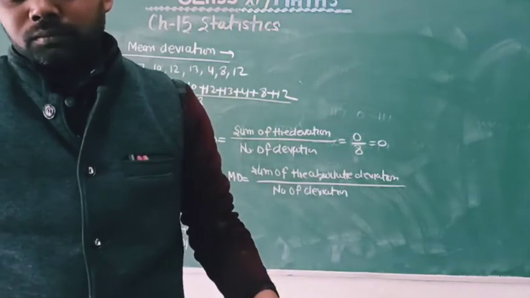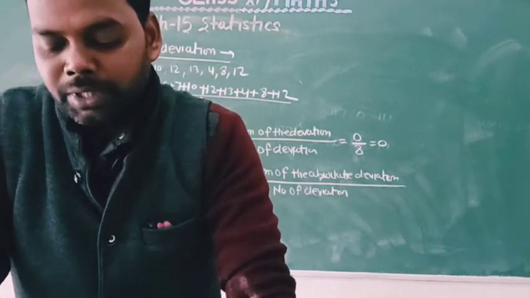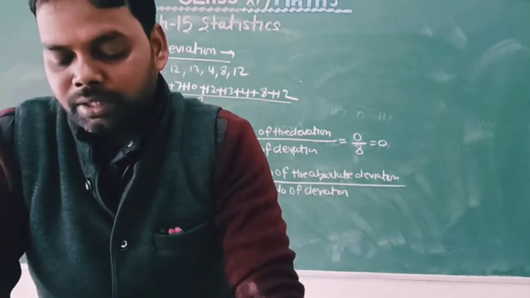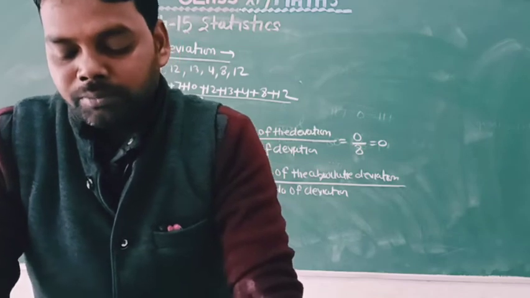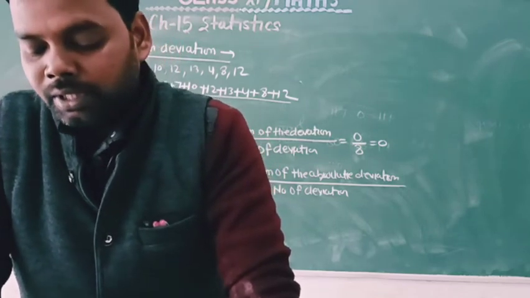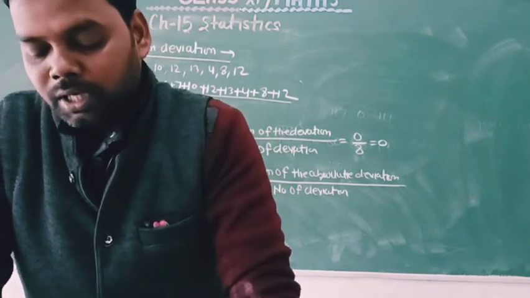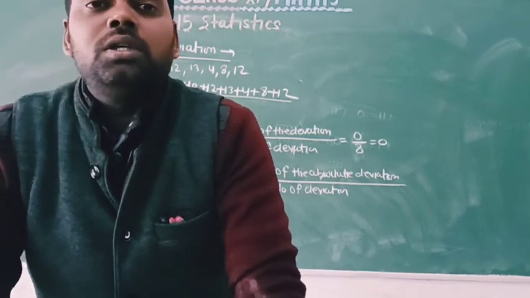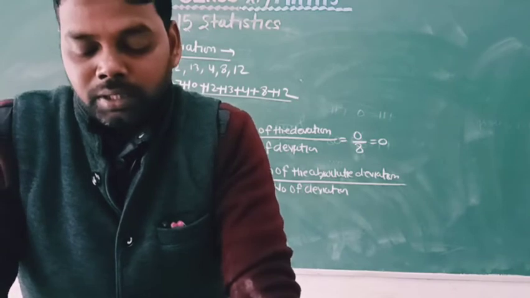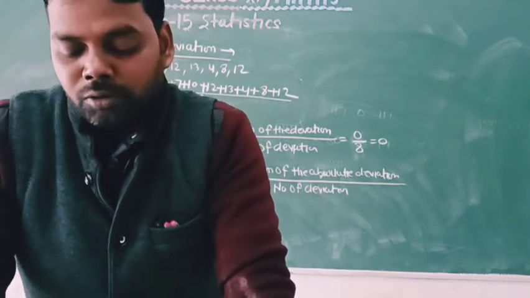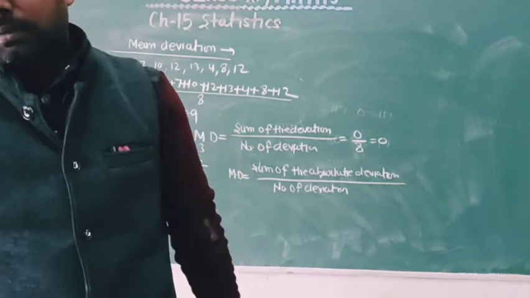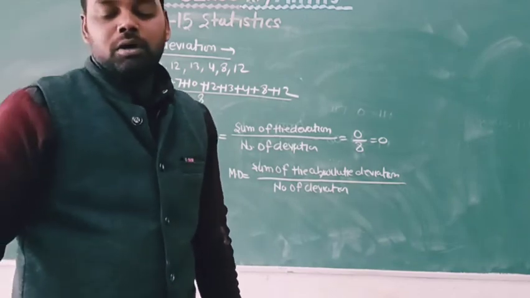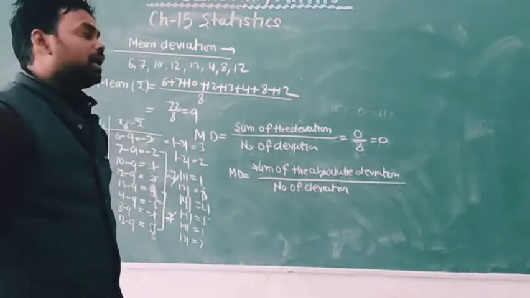Okay, so mean deviation may be obtained from any measure of central tendency. However, mean deviation from mean and median are commonly used in statistical study. Okay. So, dear children, let us now learn how to calculate mean deviation about mean and mean deviation about the median for various types of data.